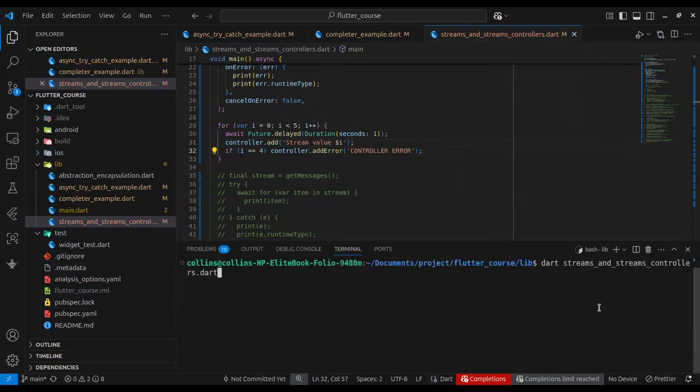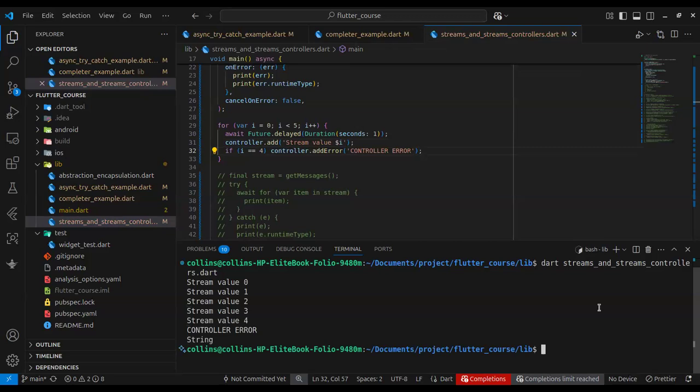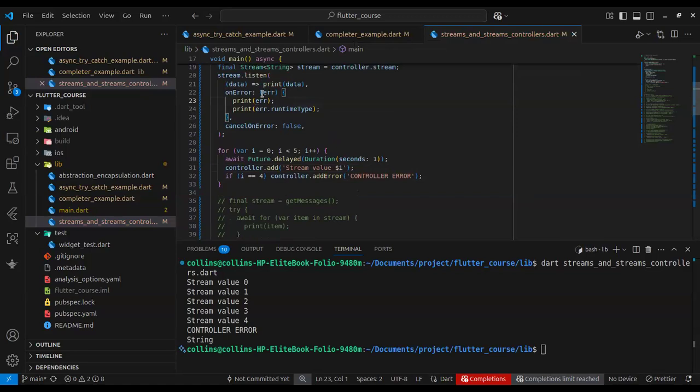So when we run this code, this is the behavior: it gets to string value 0, 1, 2, 3, and of course, when it gets to 4, it throws an error, controller error. And look at what our onError callback is doing. Remember, it prints the error and prints the runtime type. That's why you have controller error here, and you have string. String is the type of the error. Okay, so that's basically how a controller works.